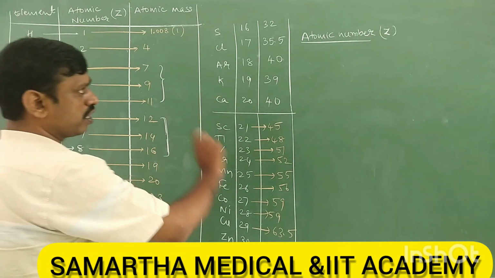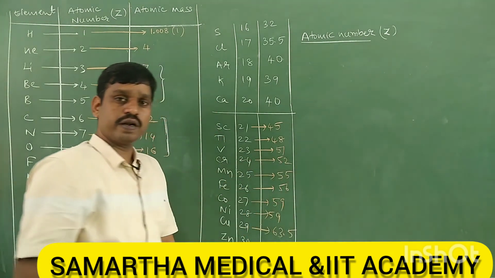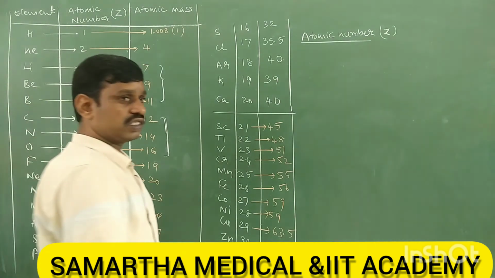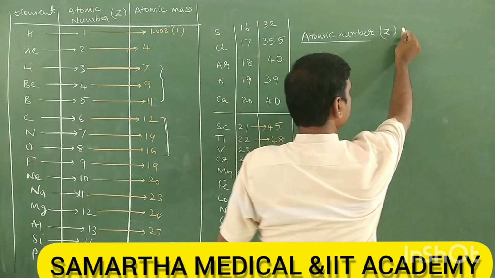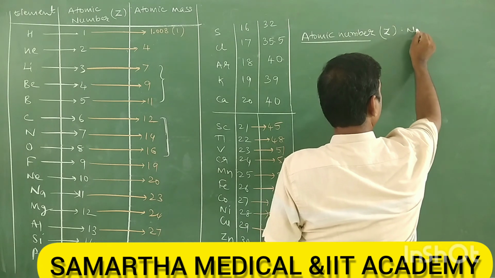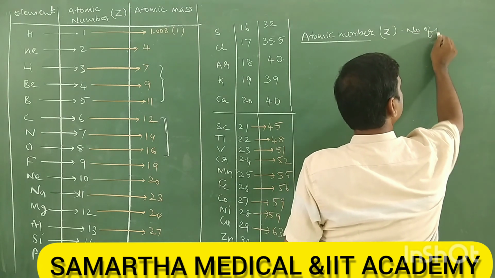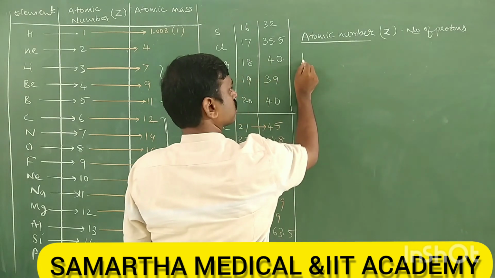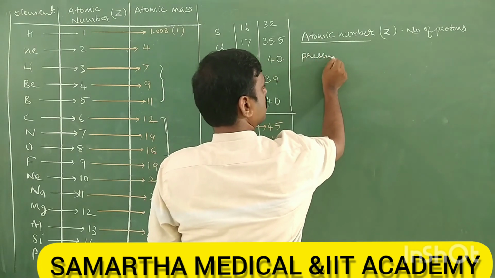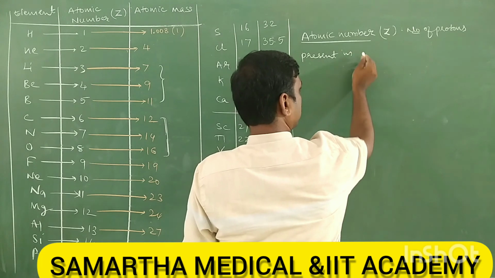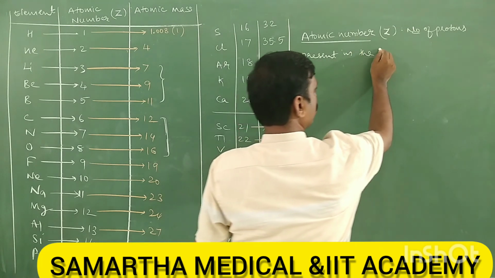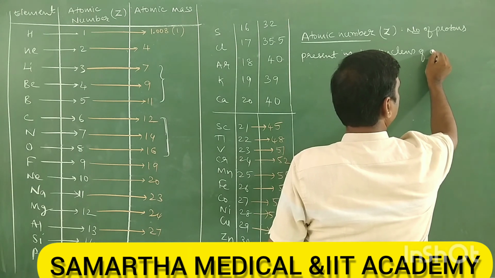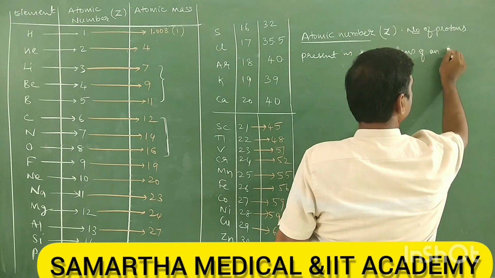Now what does atomic number represent? Atomic number represents the number of protons present in the nucleus of an atom.